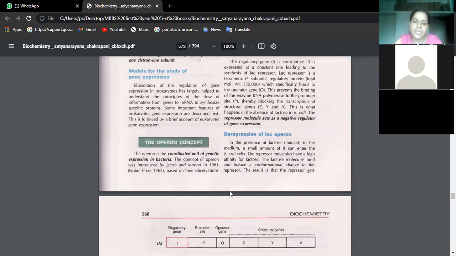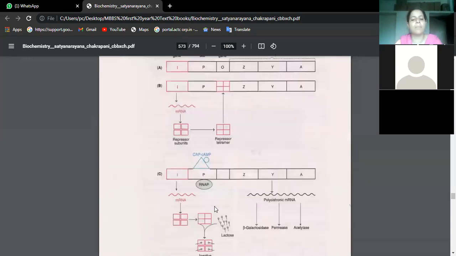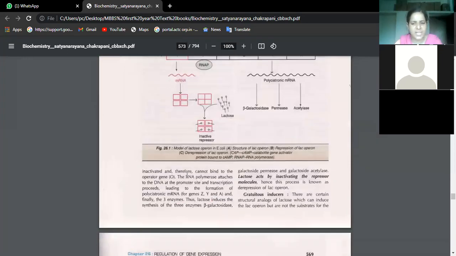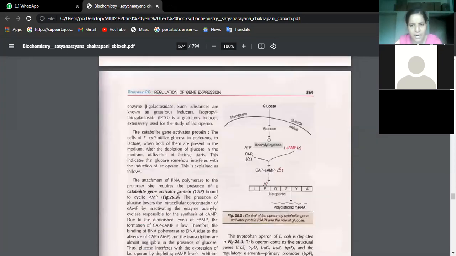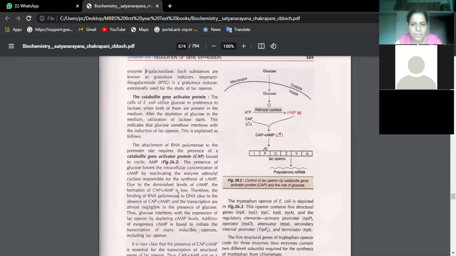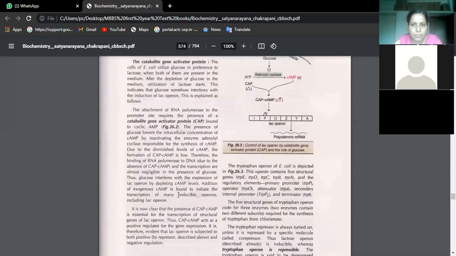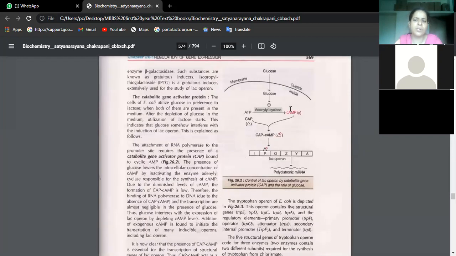When these studies were done, before we did studies in human beings, this was first studied in the bacterium E. coli by these fellows in 1965, for which they won the Nobel Prize also. Okay. So just read once with the help of these pictures. Though this is a little complicated, you will understand. This you need not study in depth.